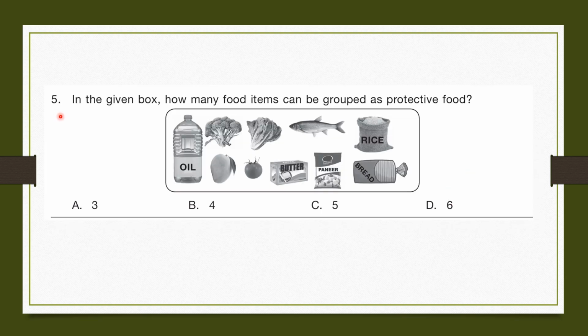Question number 5. In the given box, how many food items can be grouped as protective food? Oil. This is not a protective food. Broccoli, it is a protective food. Lettuce, it is a protective food. Fish is not a protective food. Rice is not a protective food. Mango, it is a protective food. Tomato is a protective food. Butter is not a protective food. Paneer is not a protective food. And bread is not a protective food. So in total, we have 4 protective foods. So the answer is B, 4.